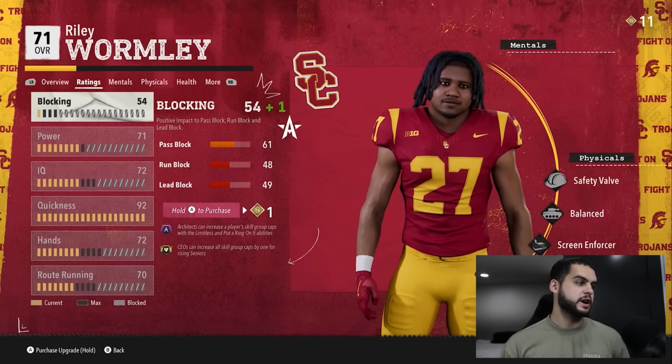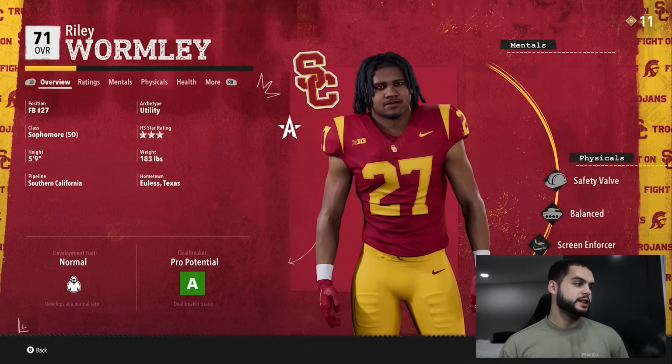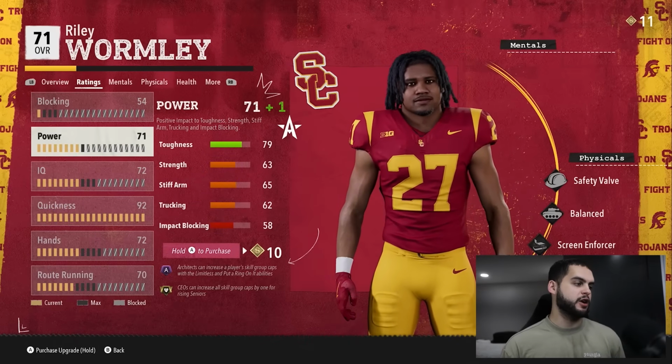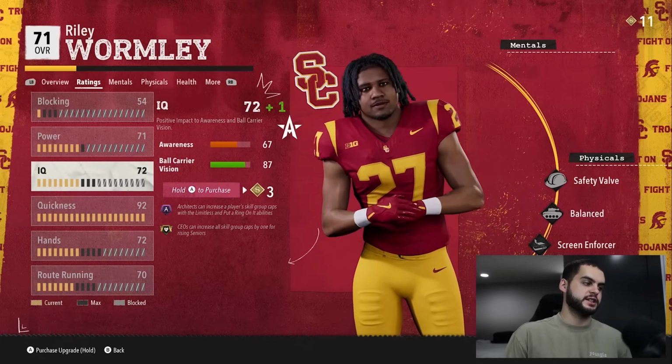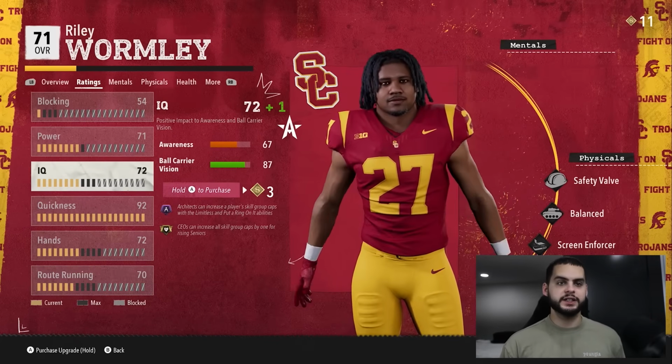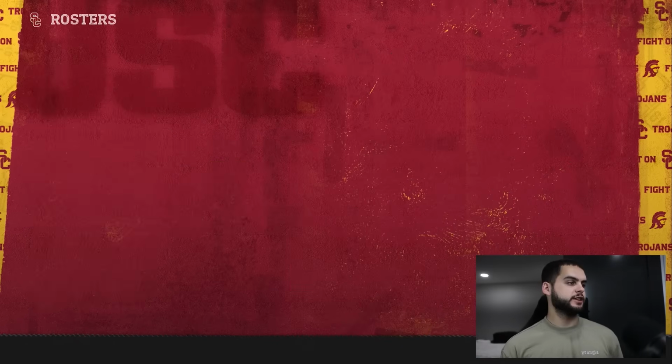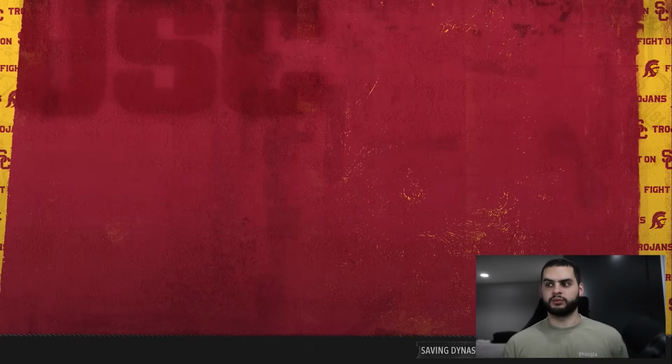Now, his blocking barely will get up. Mind you, he is a utility archetype. His blocking will barely get up. His power will barely get up. His hands and route running will get slightly better. This guy won't be any higher than like a 76 overall. He's completely cooked now. So again, you may say to yourself, all right, well, I guess I can't play him anywhere else.